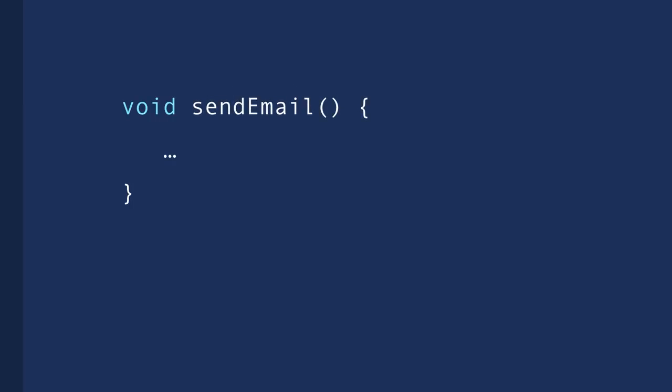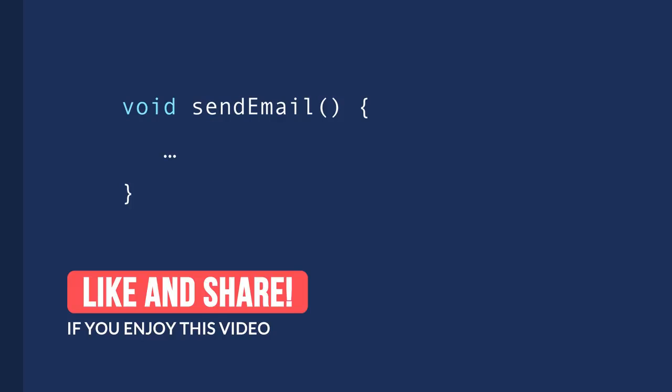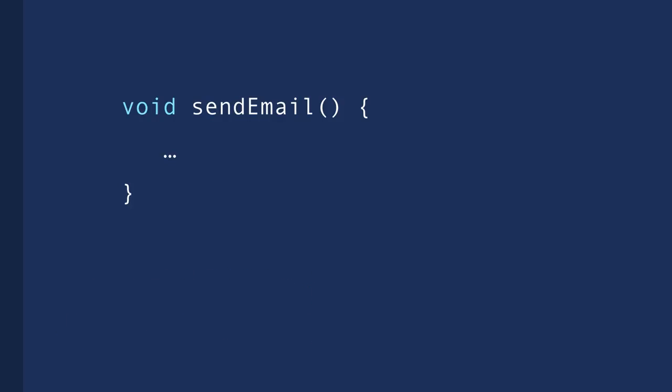like send email. This name clearly identifies the purpose of this function, okay? Now, after the name, we have a pair of parentheses, and inside these parentheses, we add the parameters for this function. We use these parameters to pass values to our function. For example, our send email function should have parameters like who is the receiver, what is the subject of this email, what is the content of this email, and so on.